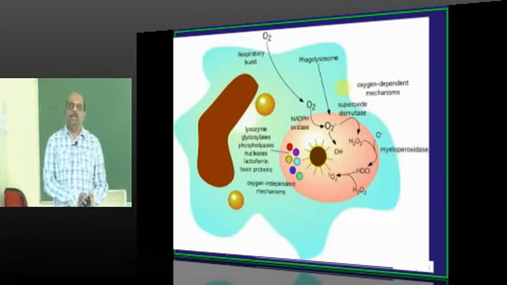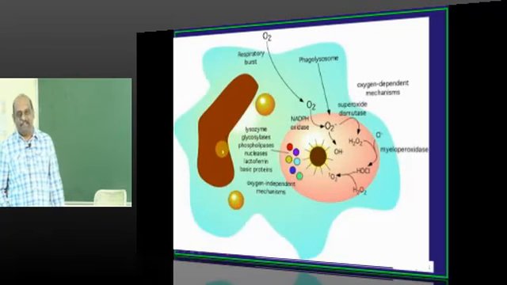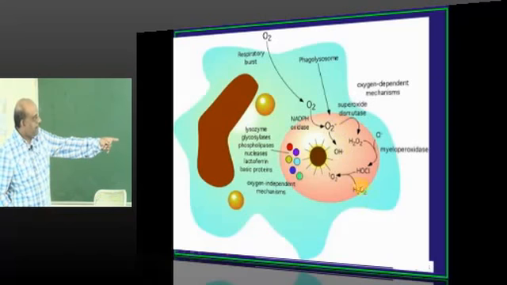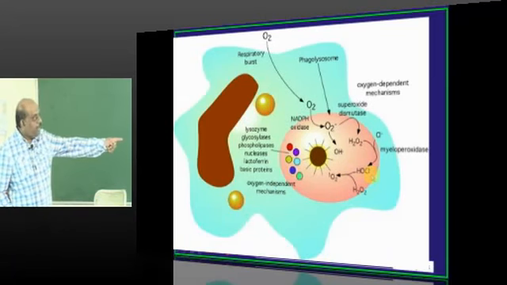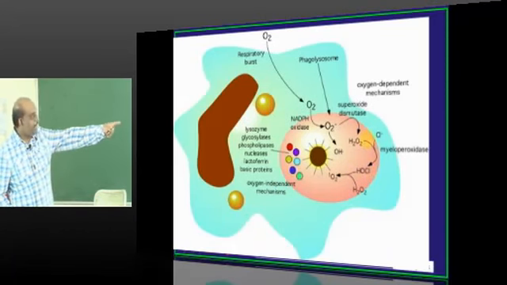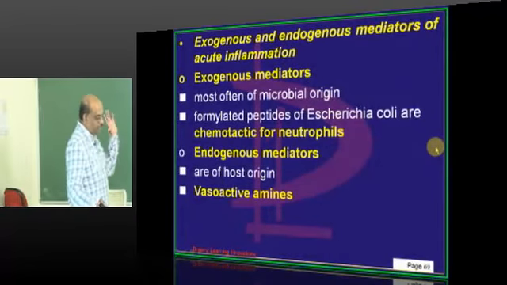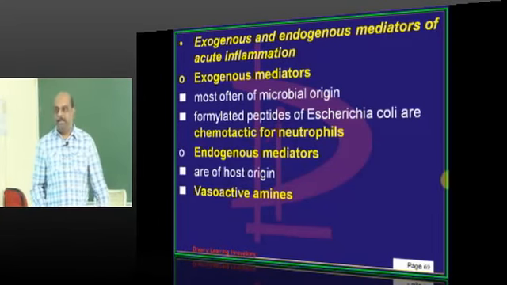So there is one more way to represent the same thing which we had spoken about. I am a little afraid that you will forget. So: oxygen taken up, converted into superoxide, converted into hydrogen peroxide, combined with chloride to form hypochlorite, and that in turn will lead to the death. And for the chloride to be combined with H2O2, you require myeloperoxidase, is what we need to understand. So that is the story of oxygen dependent and oxygen independent forms of microbial killing.